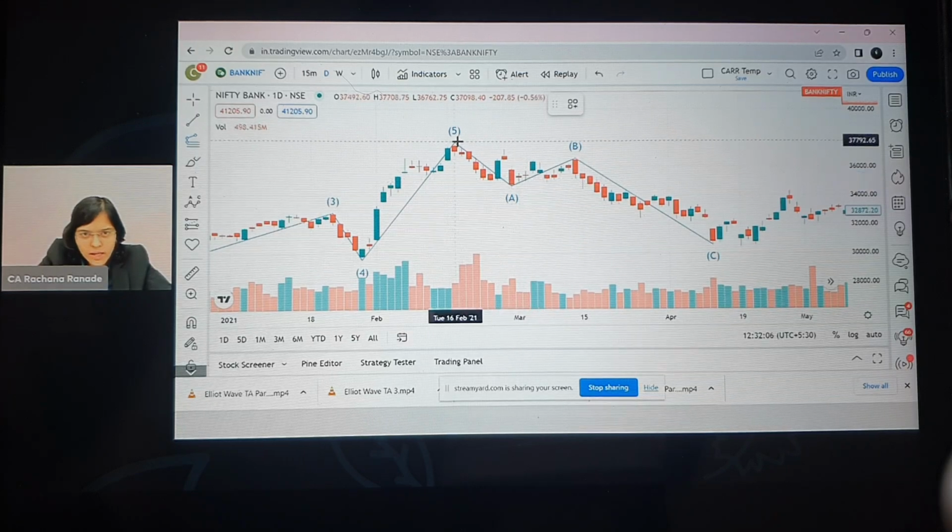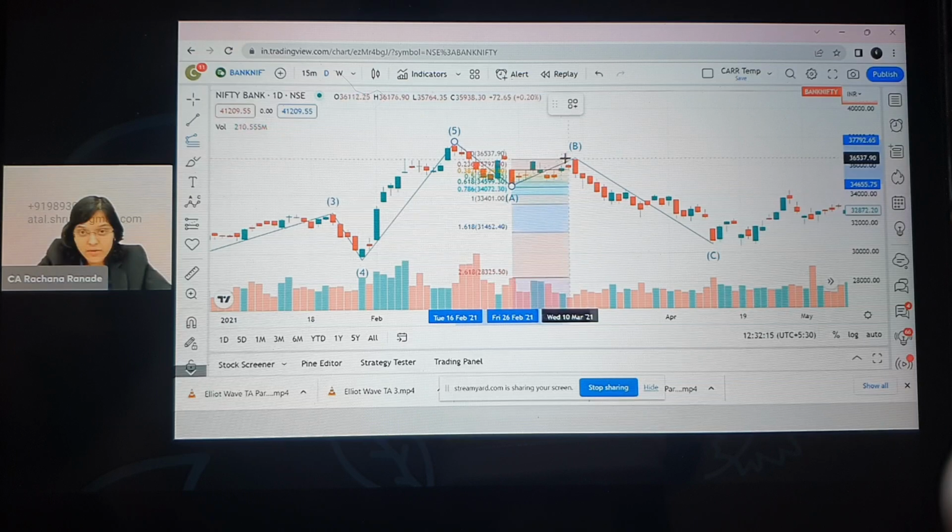Okay, where did the A wave start? It started here, ended here, correct? But wait, am I going to check it from here? No. Where did the wave C start? Wave C started here, correct? Where we ended, that's where wave C started. So again I'm going to click here.